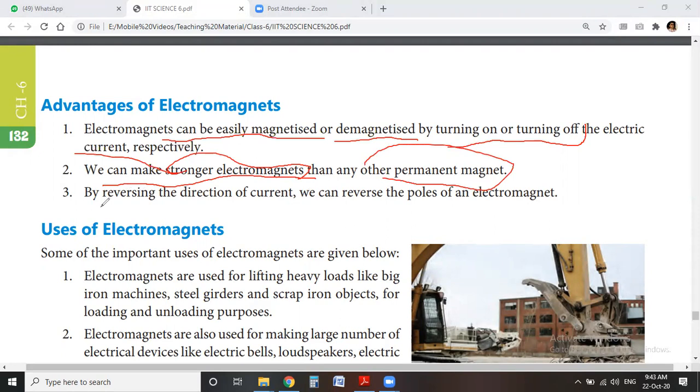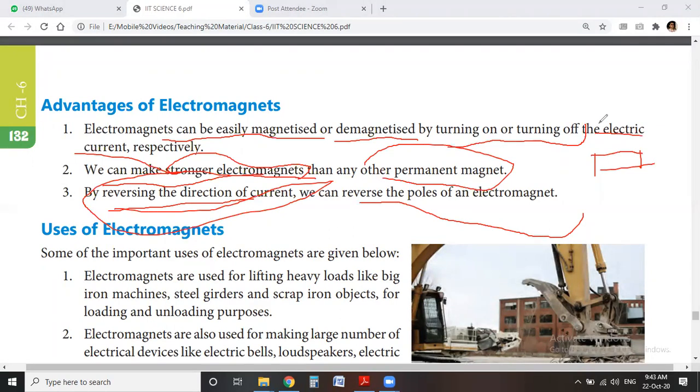And the next advantage, by reversing the direction of current we can reverse the poles of the electromagnet. When we flow the current in this direction, it works with these poles, south and north. If we change the direction of current, flowing from this to this, this end works as south and this as north. So by changing the direction we can change the poles.